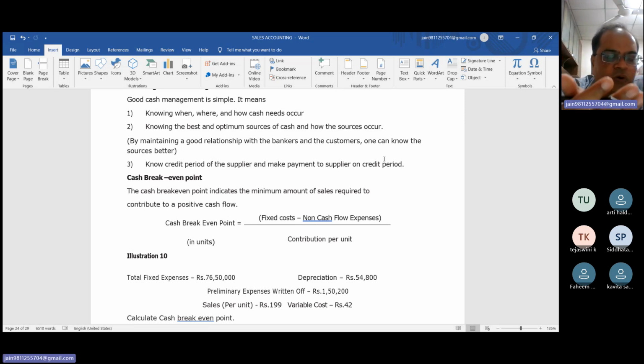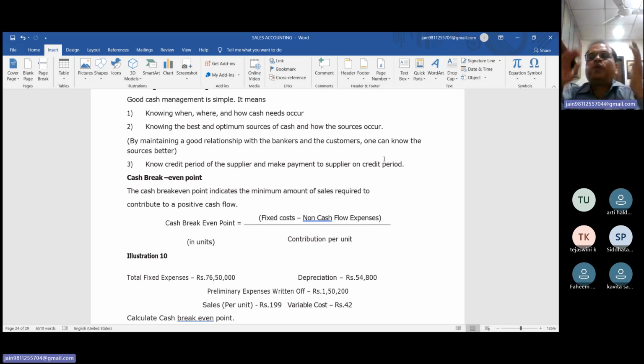Suppose, beta, if your inflow is more than the outflow, this is the position of surplus cash flow. This is the position of surplus cash. But beta, if your outflow is more than your inflow, this is a negative cash flow. So this is not a very good indication. So what is the cash break-even point? A point where operating inflow and operating outflow of cash and its equivalent are equal. So this is called the cash break-even point.